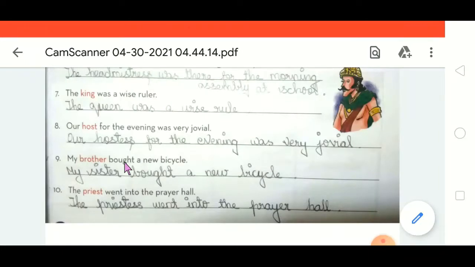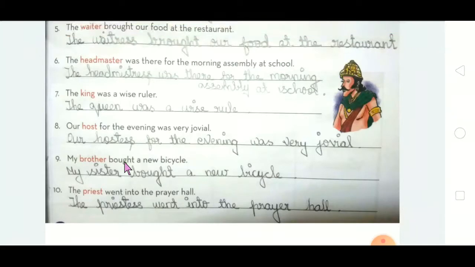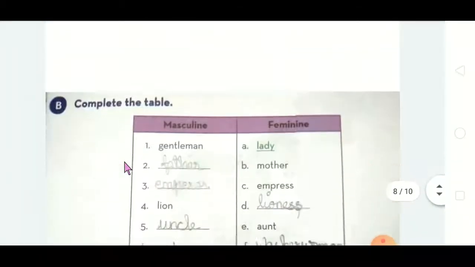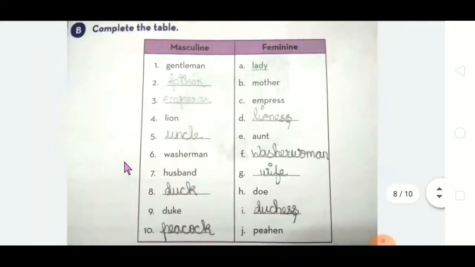The priest went into the prayer hall. The priestess went into the prayer hall. What is the feminine? The priestess. Got it? So it is very simple and easy. The only thing is you have to change the highlighted word from the masculine to the feminine gender. That's it. No other difficulties in this.